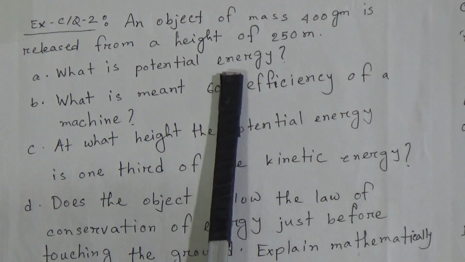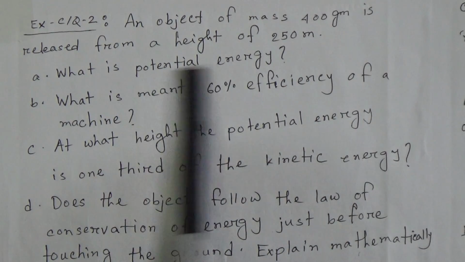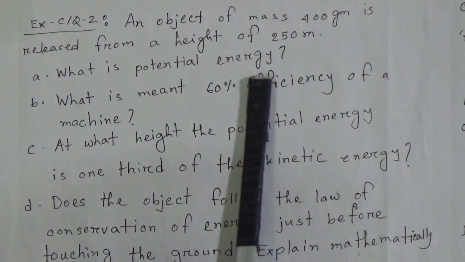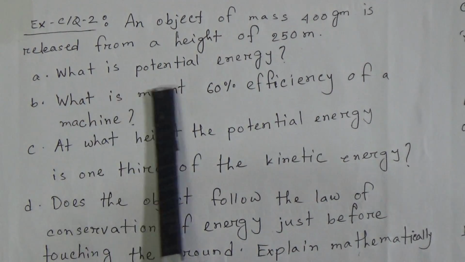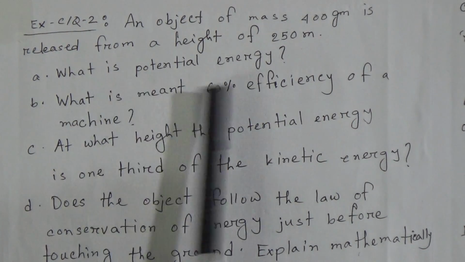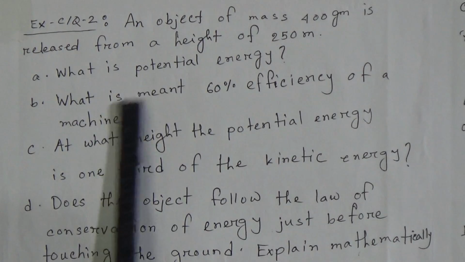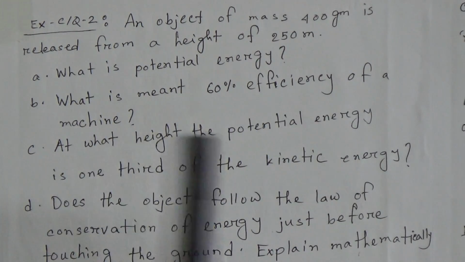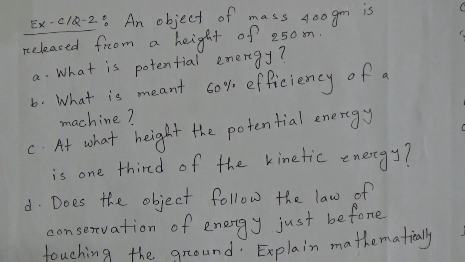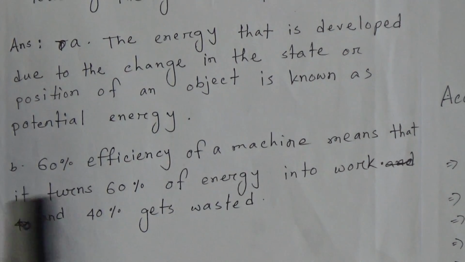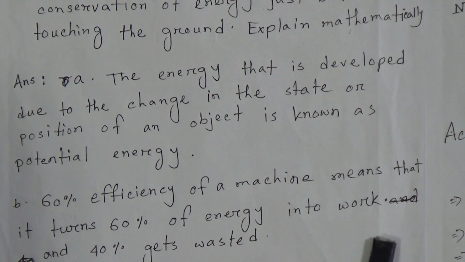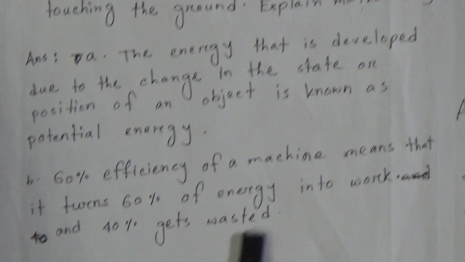My dear students, at first question A, what is potential energy? I hope all of you have memorized all the definitions from this chapter. Potential energy means the energy that is developed due to the change in the state or position of an object is known as potential energy. Question B, what is meant by 60% efficiency of a machine? 60% efficiency of a machine means that it turns 60% of energy into work and 40% gets wasted.